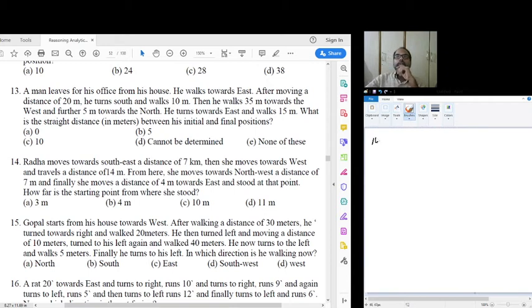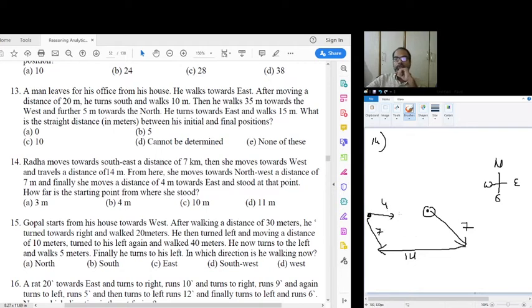Okay. 14th question. Radha moves towards southeast. So let's make north, south, east, west. So from the starting, Radha moves southeast 7, then towards west she travels 14, then northwest she travels 7, and then east she travels 4. Now this is, as you can see, a parallelogram. So the top total distance again should be 14, but she has traveled only 4, so the remaining distance is definitely 10. So from the starting point, the remaining distance is 10.